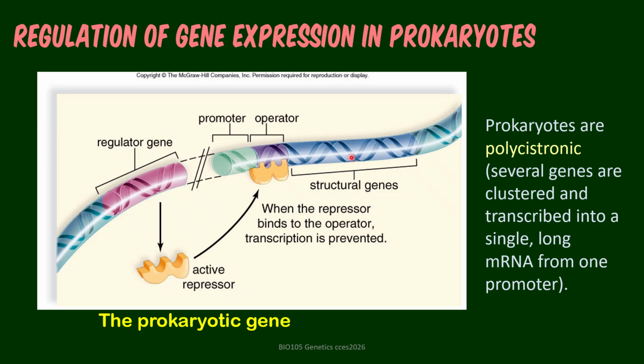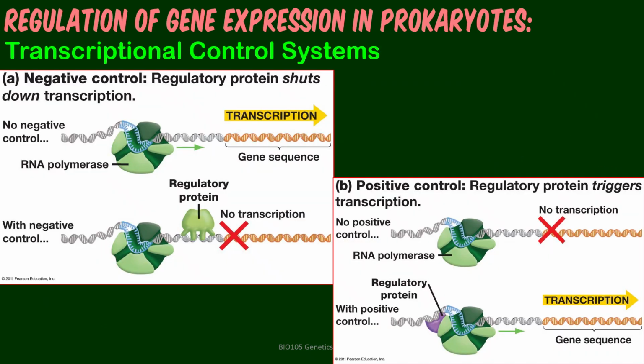So for all genes, there's a single promoter, and thus we have the term polycistronic: several genes clustered and transcribed into a long single mRNA from one promoter. So take note of that because eukaryotes have a different structure there.